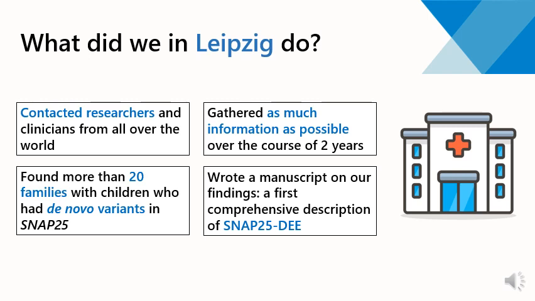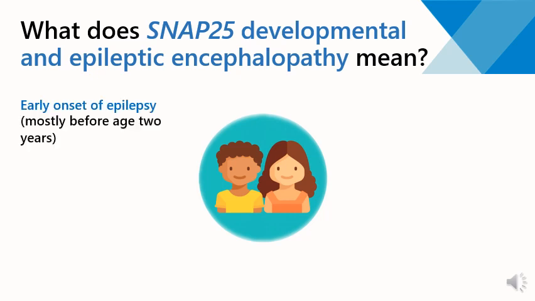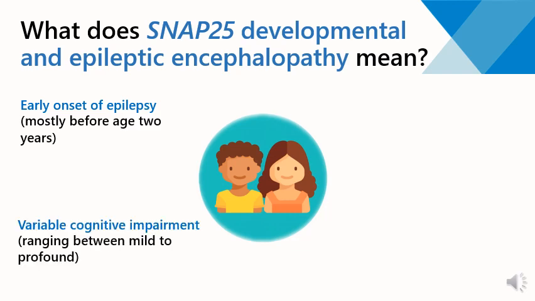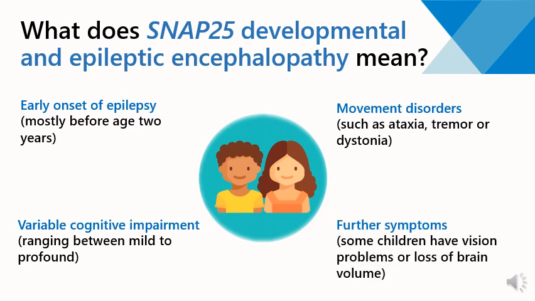So what does SNAP25 developmental and epileptic encephalopathy mean? So SNAP25-DEE. It means that children who have de novo variants in SNAP25 often show similar symptoms. Most children have an early onset of epilepsy, mostly before age 2 years and ranging from the first days of life to 12 years. Children also have variable cognitive impairment, ranging between mild to profound. Many children also present with movement disorders, such as ataxia, tremor, dystonia, or muscle weakness. Some children show further symptoms, such as vision problems or loss of brain volume.